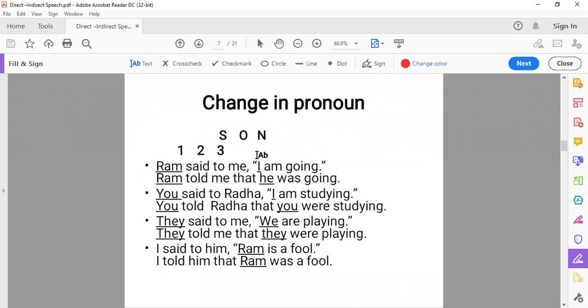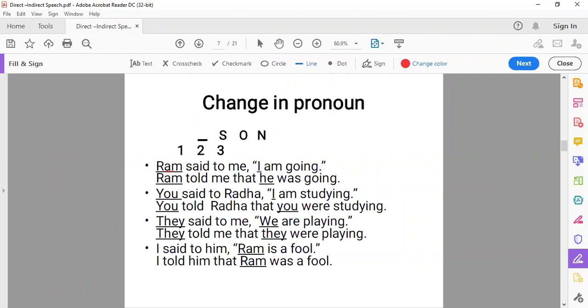Yes, you can see that this is the reporting verb with us. I is the first person subject here, and we will change it with the subject of the reporting verb. What is the subject here? This is Ram, a third person subject. So how will we change it? I will change into he.